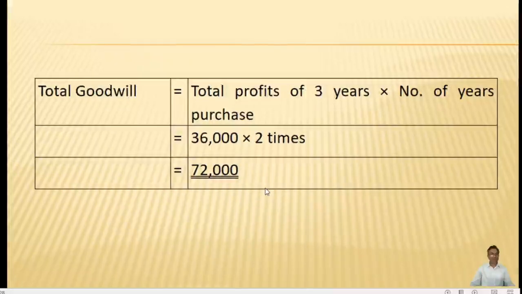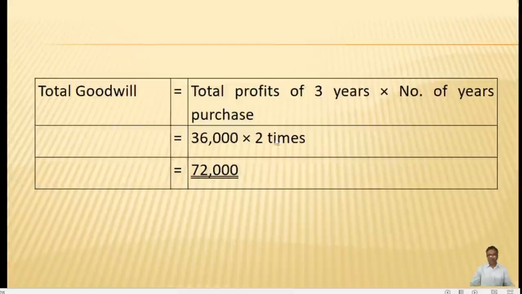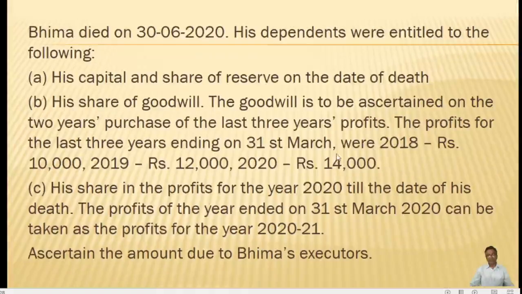Now we will find out the goodwill. The goodwill is calculated by using a formula: total profits of the last 3 years into number of years of purchase. We have already found out the total profits and calculated it as 36,000. So 36,000 into the number of years of purchase. In the problem it is clearly mentioned that it is 2 years purchase of the last 3 years.